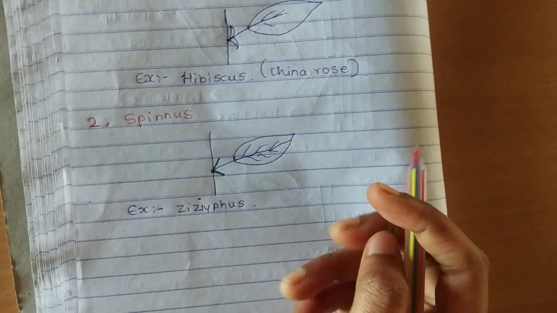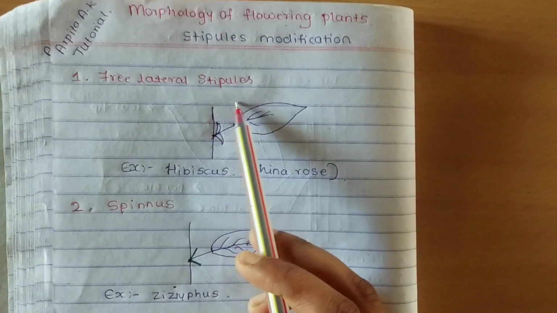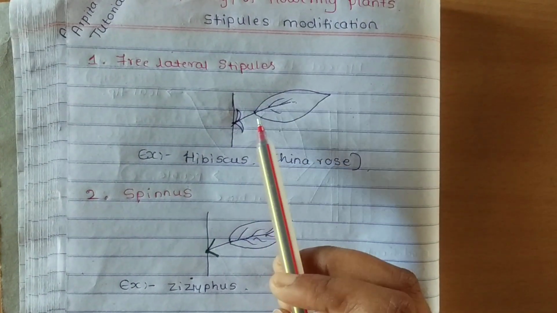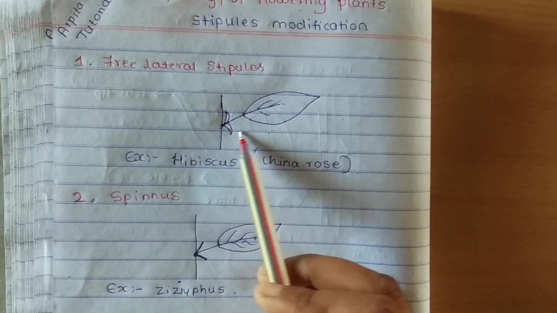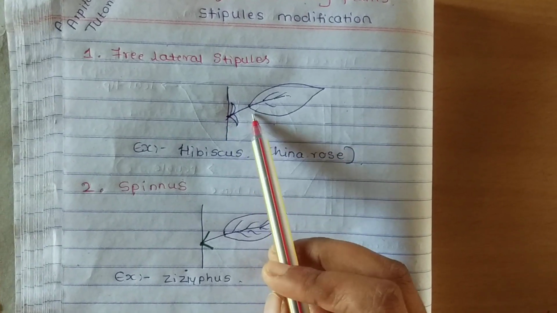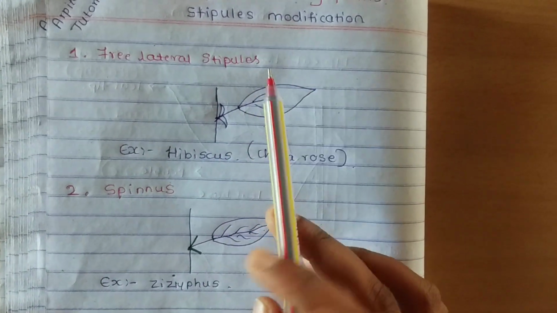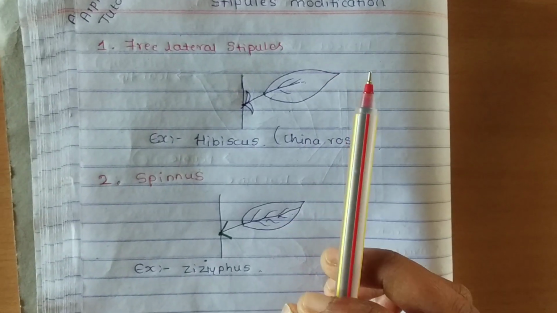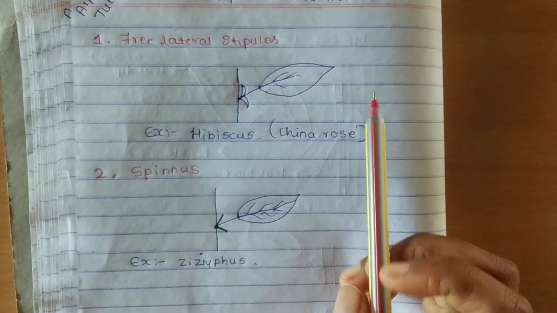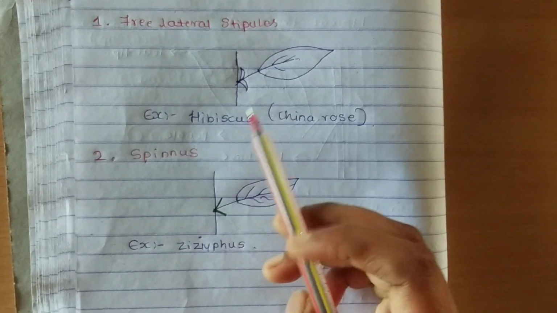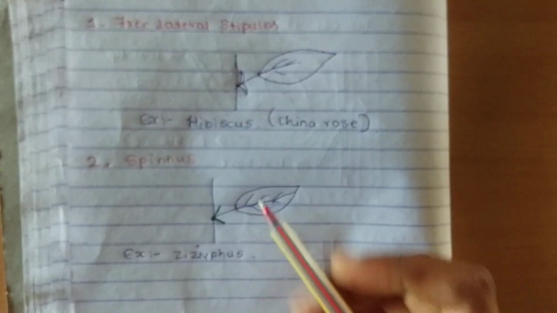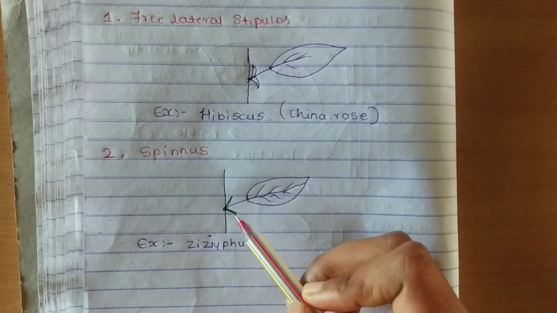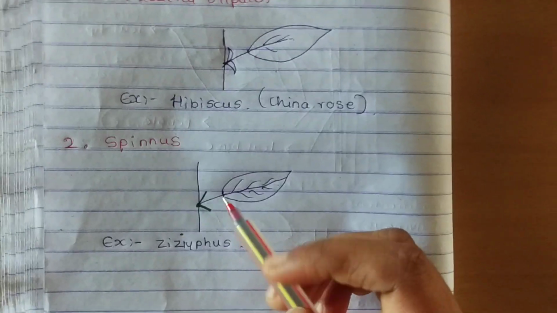In free lateral stipules, the stipules are present on either side of the leaf stalk. Okay, it is very simple and it is a very common type of stipule seen in the hibiscus plants. And the spinous is seen in the Ziziphus, and it is a very sharp, pointed green structure.